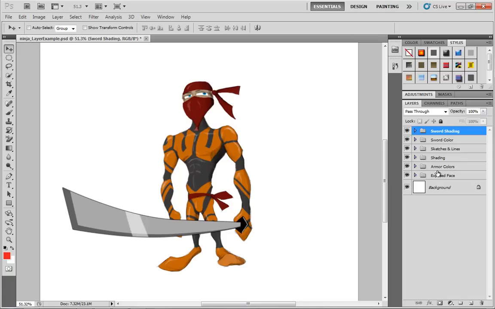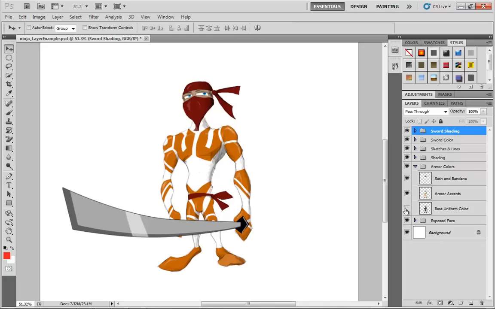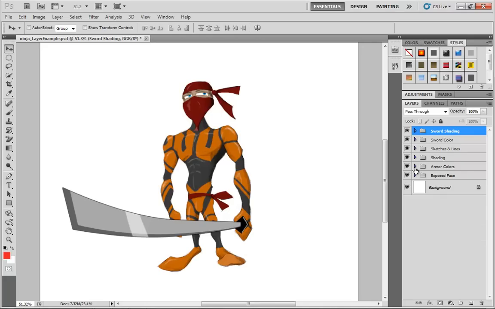So now we have a nice organizational system for anything we might want to change. If we need to change something about the armor colors, we can jump down right underneath armor colors, and we have easy access to the armor accents and to the base uniform color as well. Now, we can go even further with this. As I mentioned earlier, we can have groups within groups.